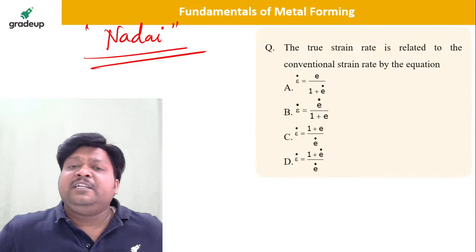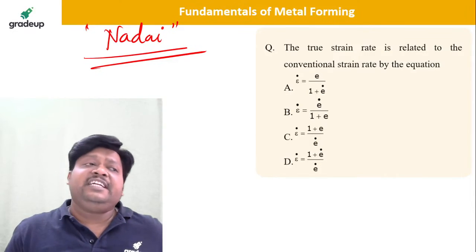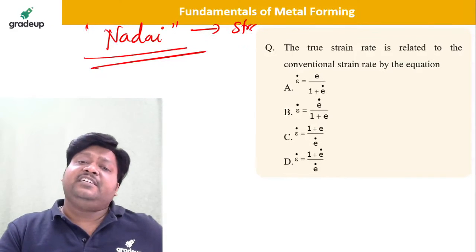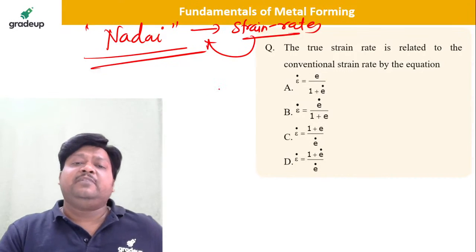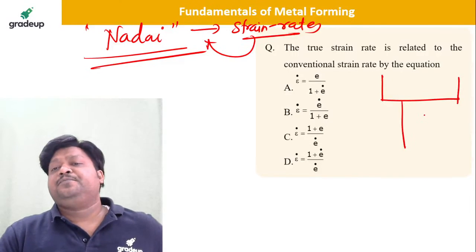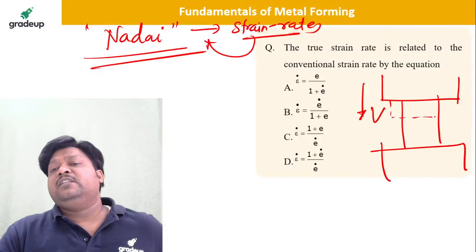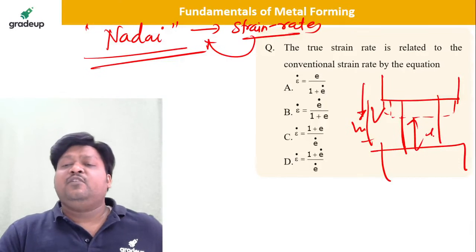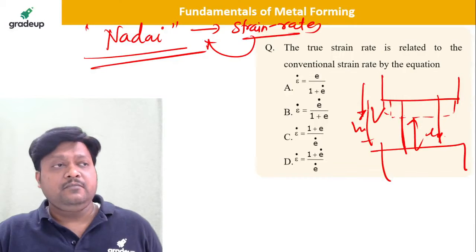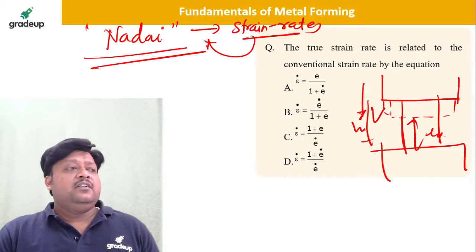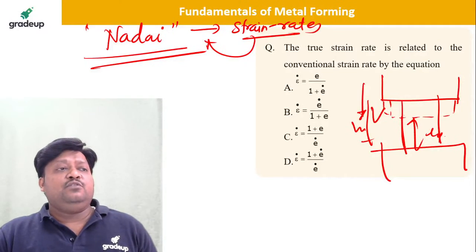So this experiment was actually done by Nadai, and the equation for the strain rates is given by this Nadai experiment, in which the cross slide is moving. That will give the velocity of deformation, and whatever heights we have, either the original height or original length or the final length, from that we will get this expression. Sidhu, very nice. Sidhu, tell me how it gets solved. Come on, tell me how we are going to solve this.